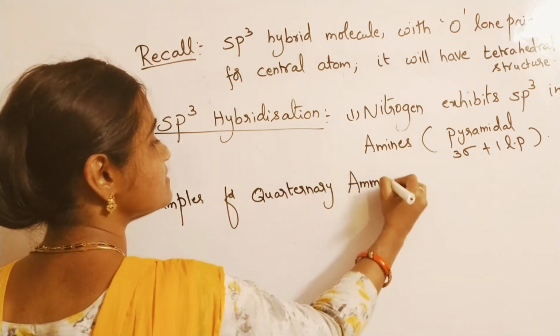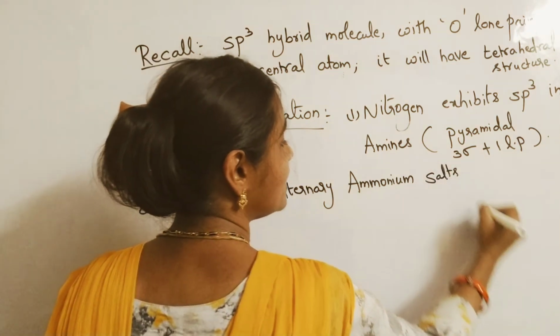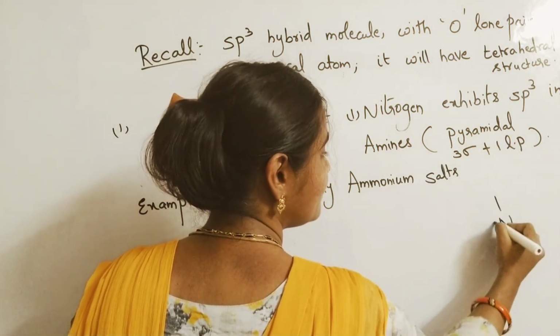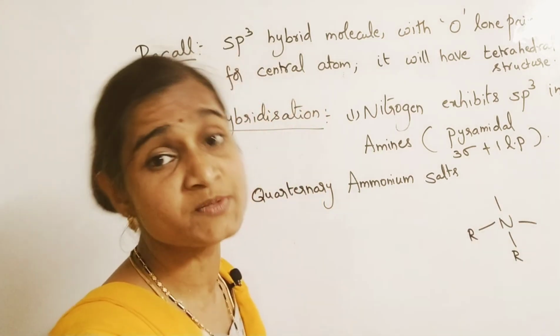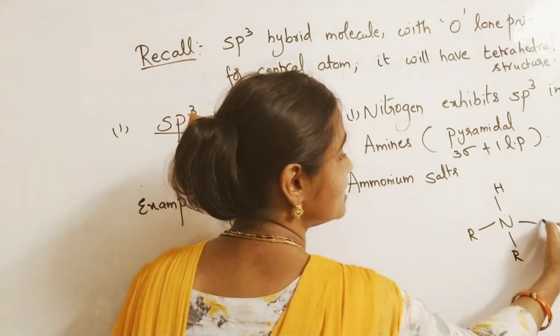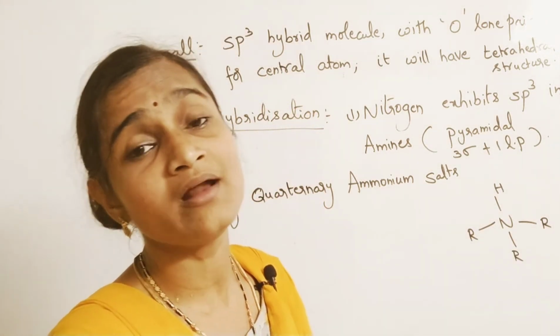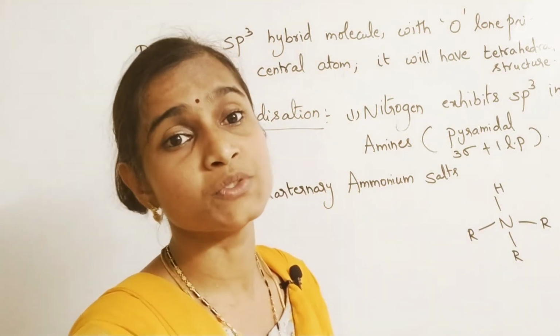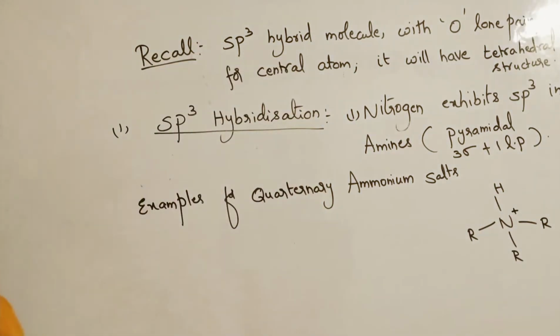Please remember, quaternary ammonium salts will have which kind of structure? Nitrogen will be there in the middle, and on 4 sides, 4 alkyl groups may be there, or aryl groups, or a benzene ring may be there. Hydrogen also may be there. These R can be alkyl groups or aryl group, or hydrogen also. But N is forming a cation. Such kind of structure will be there for quaternary ammonium salts.